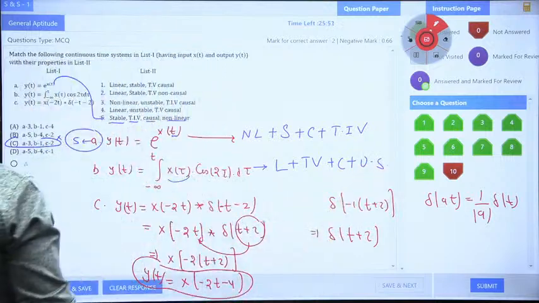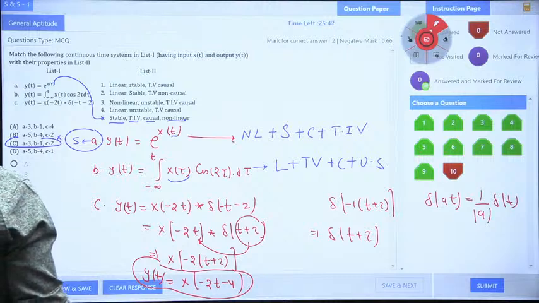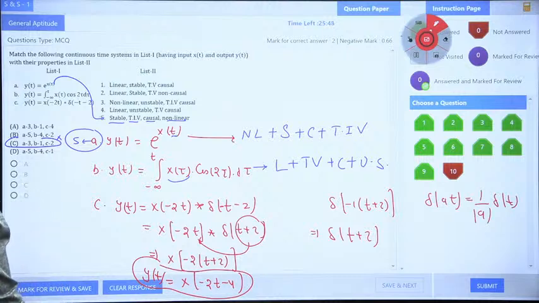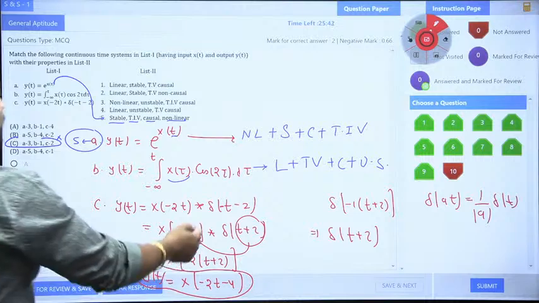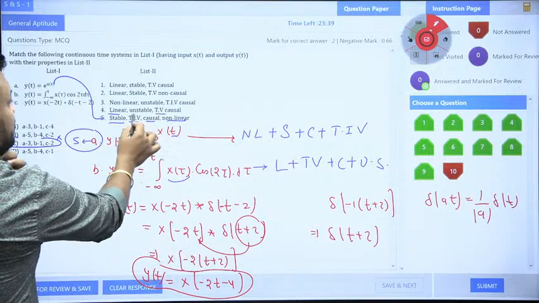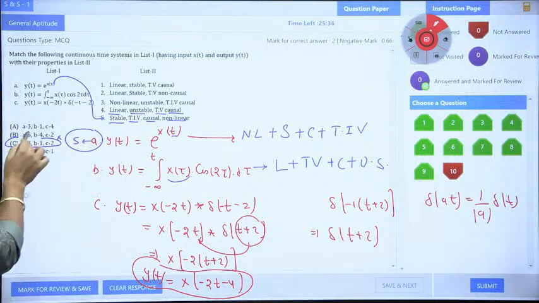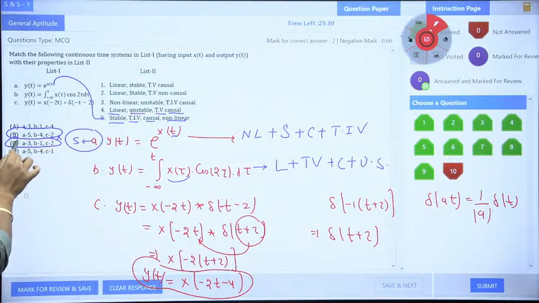If you attended my classes, then you know very well. So the second goes to what, guys? Linear, time variant, unstable and causal. Where is linear time variant, unstable and causal? That is 4, sir. So A2 and B4, B and D are coming. So option A is also wrong. Now only options B and D you need to check.